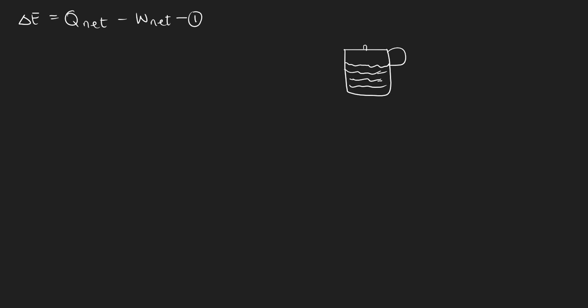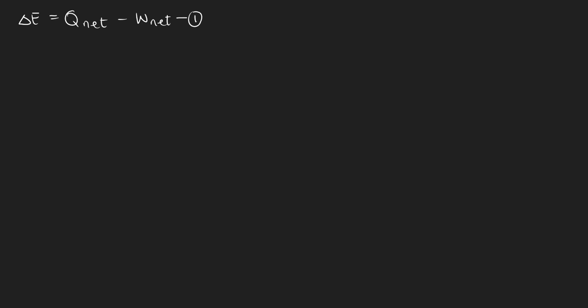But if the tea is hot, with time you can see that the temperature is going to reduce, which means that heat has been transferred from the tea to the outside environment. So in that case, there will be heat transfer. You see that in a closed system, there is no mass transfer, but there is heat transfer. So that's what a closed system is. We are going to be looking at the first law of thermodynamics for a closed system.